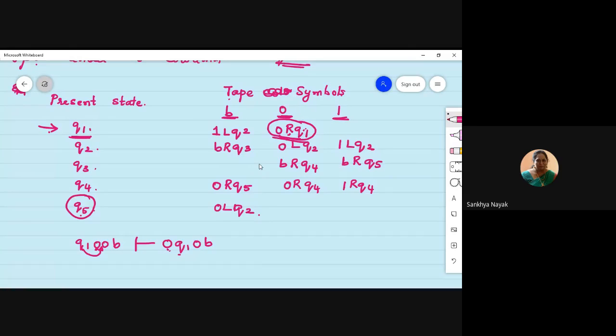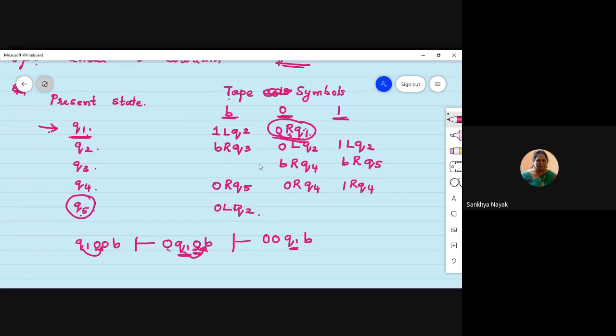Alright. Now if you see this Q1 again, the next transition will be again Q1 on 0. So what it will be? 0 0 Q1B. Why? Because Q1 on 0 tells me keep 0 as 0 itself. Just move towards right. And the new state is Q1. So all that I did was move towards right, kept 0 as 0 and I didn't change the state also.